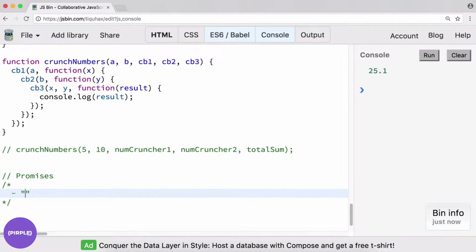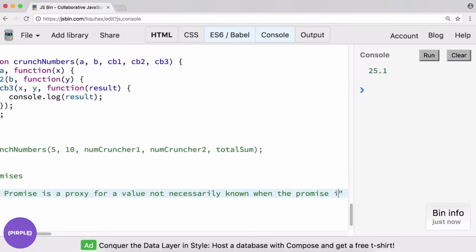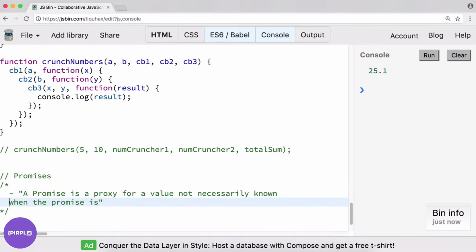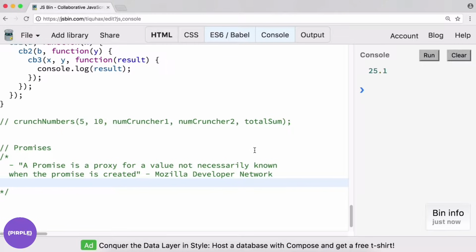Let me quote the Mozilla Developer Network here, where they say a promise is a proxy for a value not necessarily known when the promise is created. In other words, when you call a promise, you may get a result back immediately, you may get a result back later, or you may get a result back never. There are a couple of different possibilities.